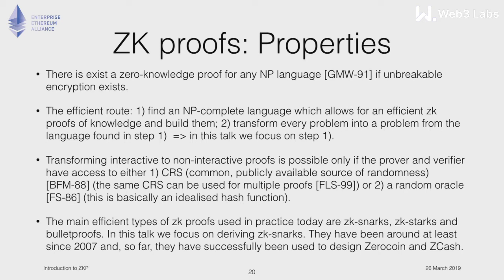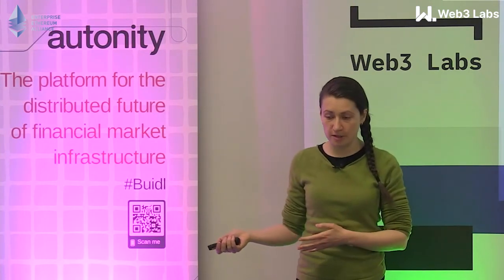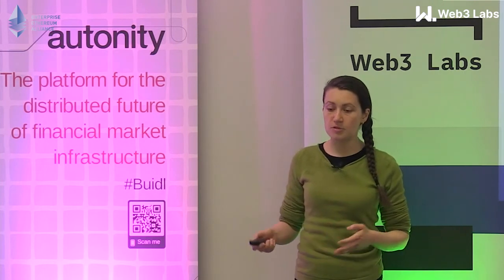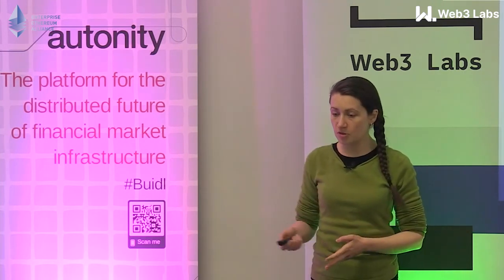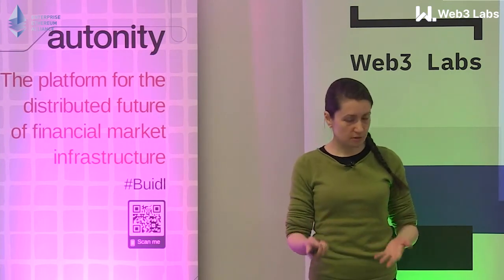Now, if you want to construct a zero knowledge proof for a very specific language, you take the following route. You would find an NP-complete language which allows for an efficient zero knowledge proof or zero knowledge proof of knowledge, and build that. And then you transform your problem. If it is an NP statement, you reduce it to this NP-complete language, and this can be done in polynomial time. So overall, combining the 2 steps, you get a zero knowledge proof for your specific NP language.